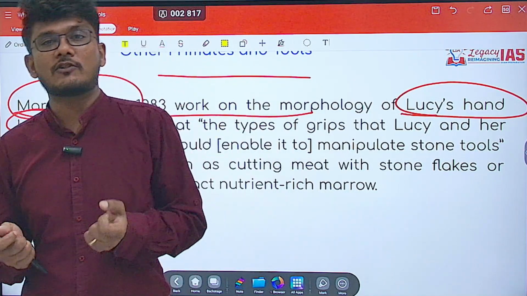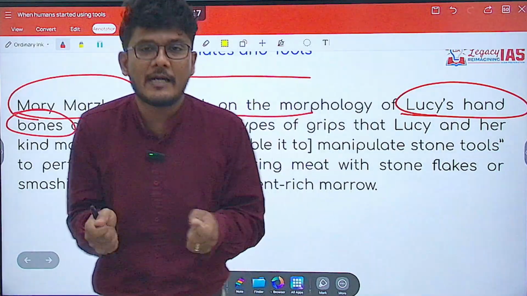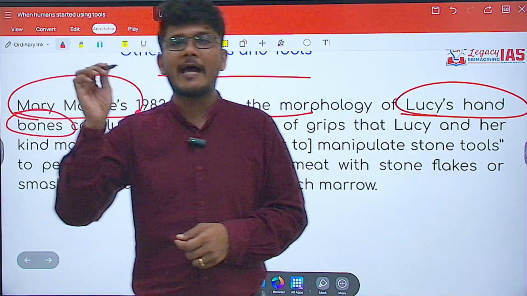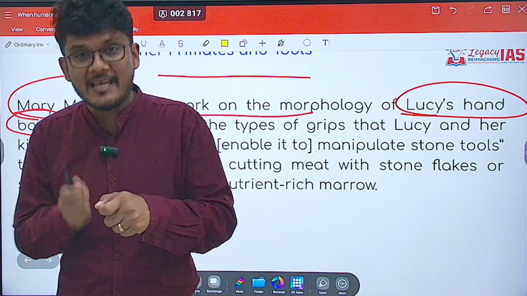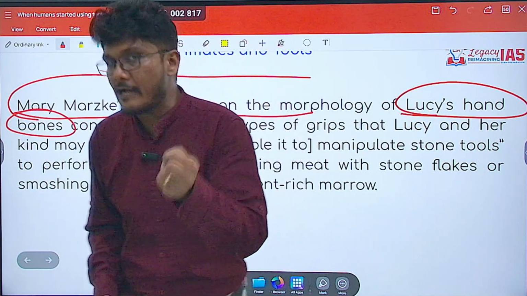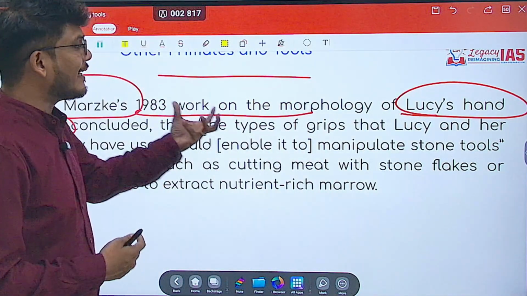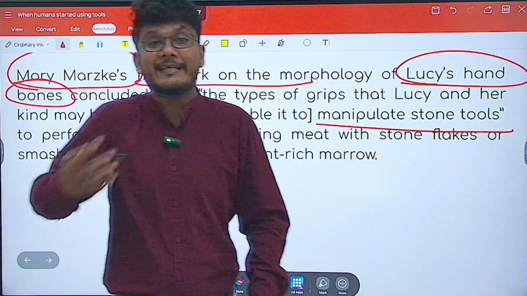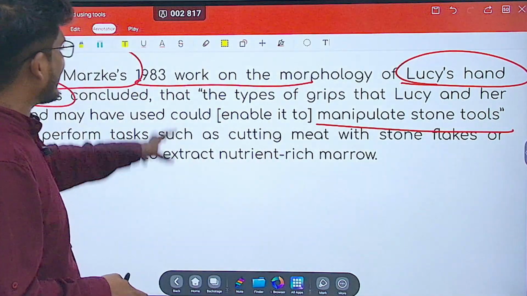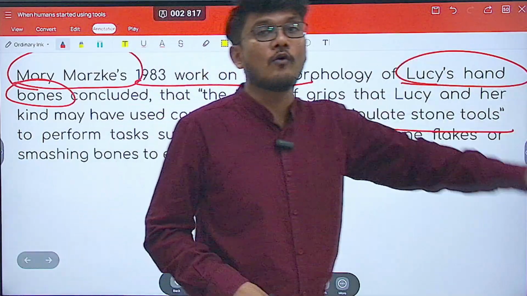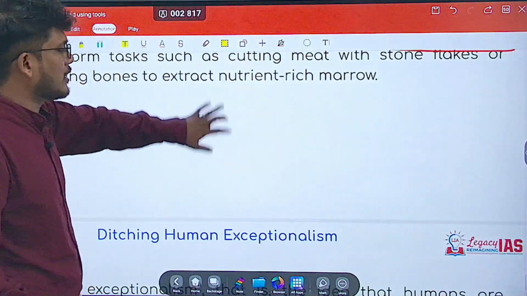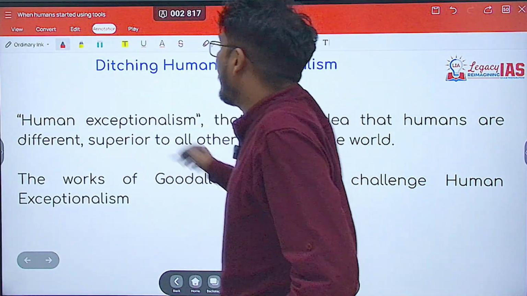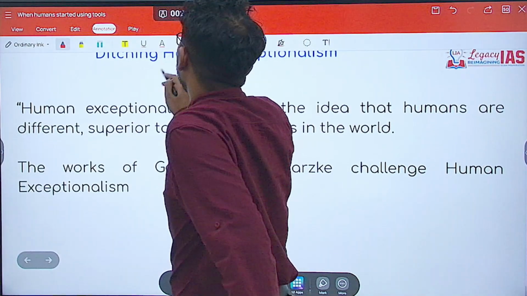Dexterous means that utilization of both hands simultaneously was possible, which is required for tools to be created. Using a tool, you can throw an arrow with one hand, but when you are chiseling, when you are cutting, you need to use your left hand as well as your right hand. This study tells us that Lucy's hand was capable of manipulating stone tools, of creating stone tools. So there is a high possibility that the creation of stone tools was already happening before the genus Homo came into existence. Because of this, there is a possibility that we could ditch human exceptionalism.